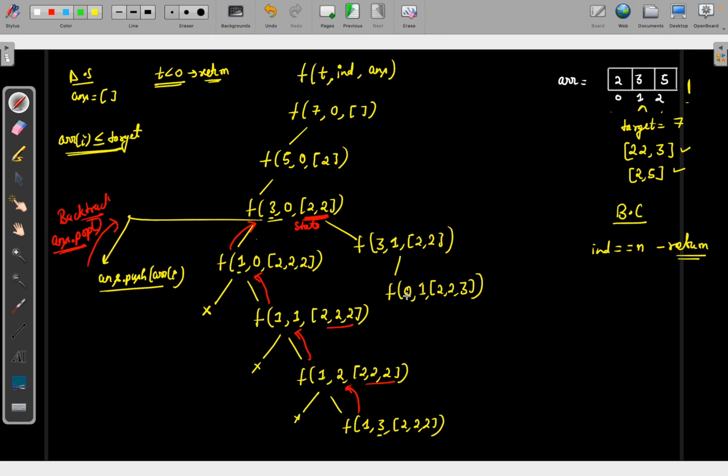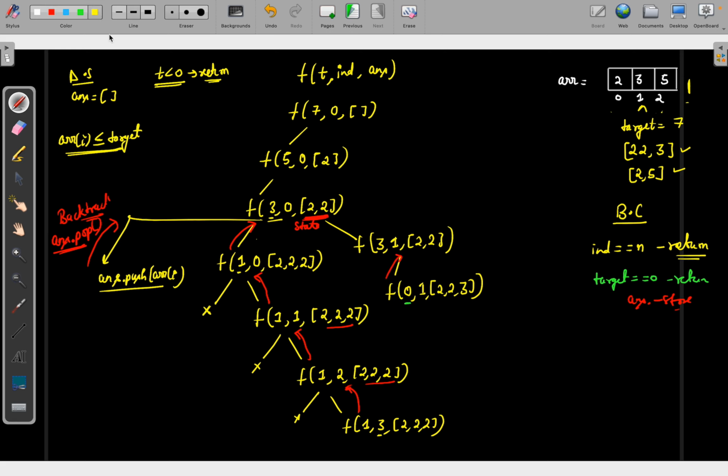Now can I say once you are at 0, there is no need for further calls? So one of the base conditions I am also getting: whenever my target becomes 0, I will return from it. Here my target is 0, so I will simply store this answer somewhere, and I will return from it.